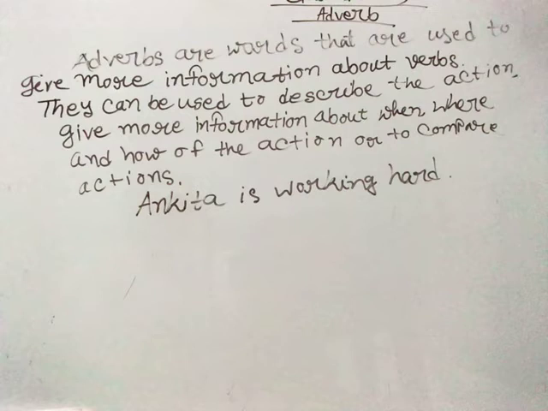Working means she's doing something, so I can't underline it. So what should I do now? Should I underline working, is, Ankita? No, none of these. But I have to underline hard, H-A-R-D. So we are going to underline the word hard as it is indicating the flow of the verb, as it is determining the speed of Ankita's working.